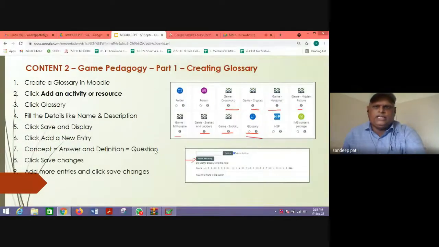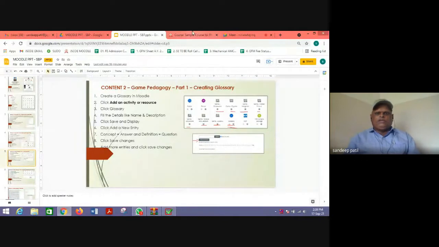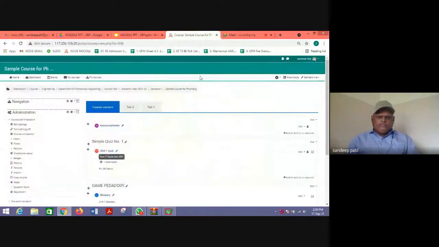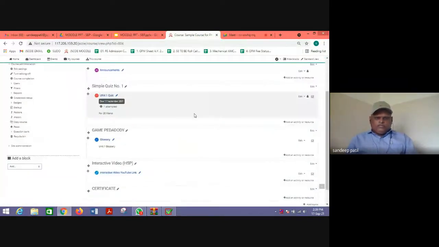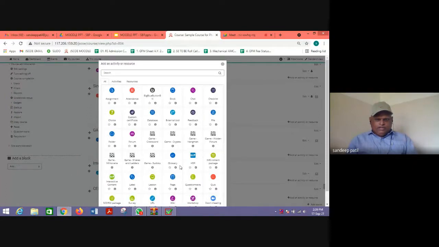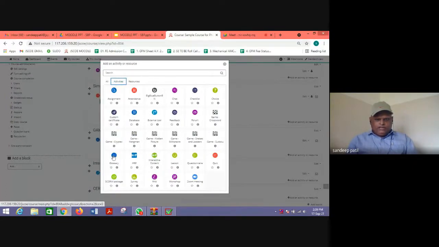So let us see how to create a glossary here. Under this game pedagogy, we have already prepared one glossary. How to add this glossary? Let us see. Say add an activity, activities, then click glossary.